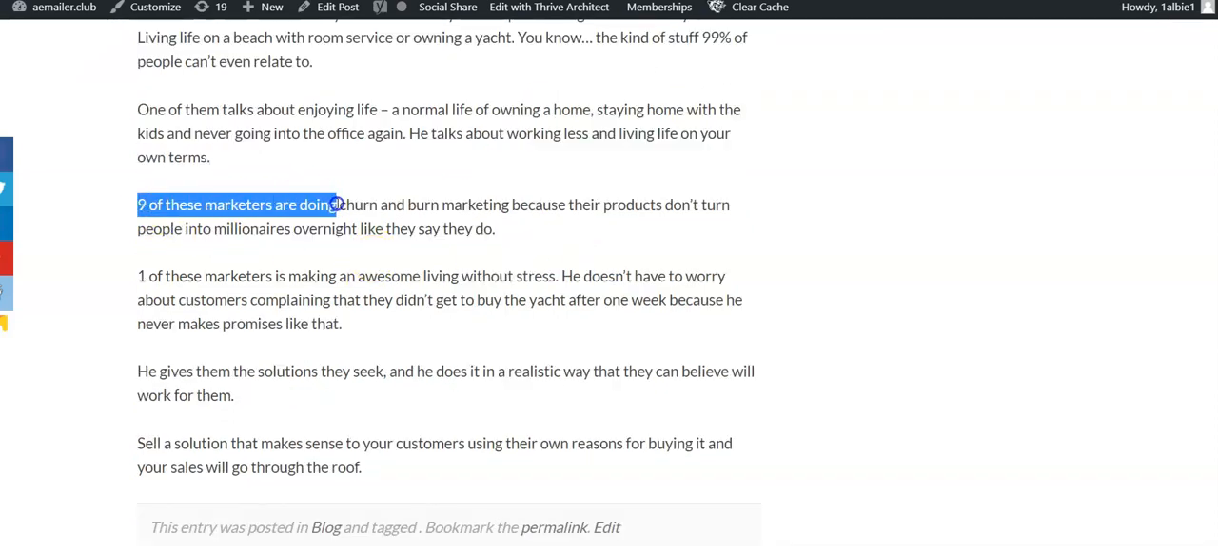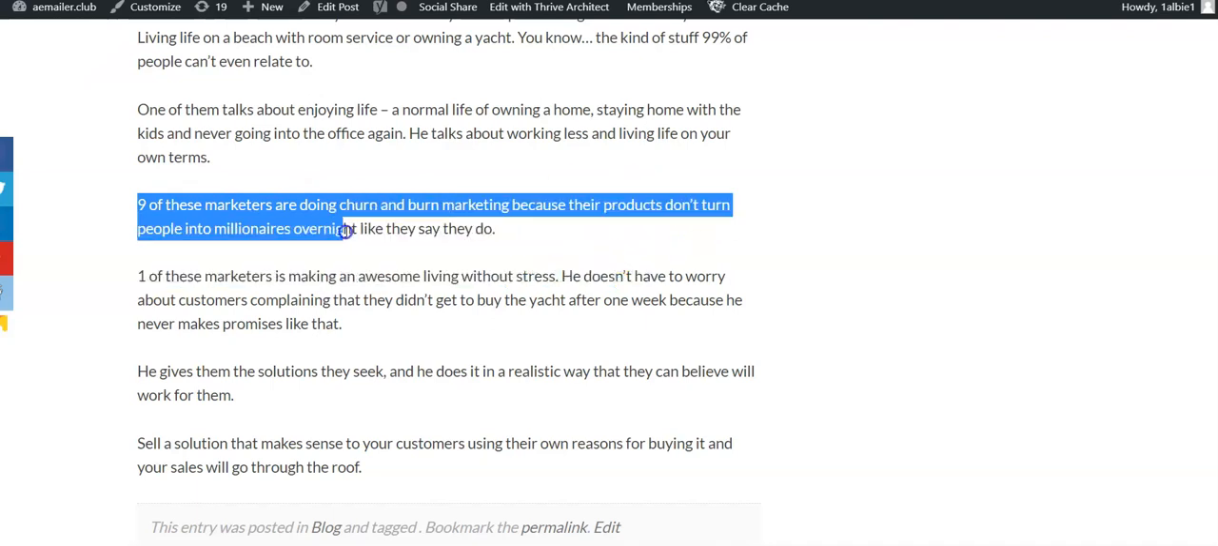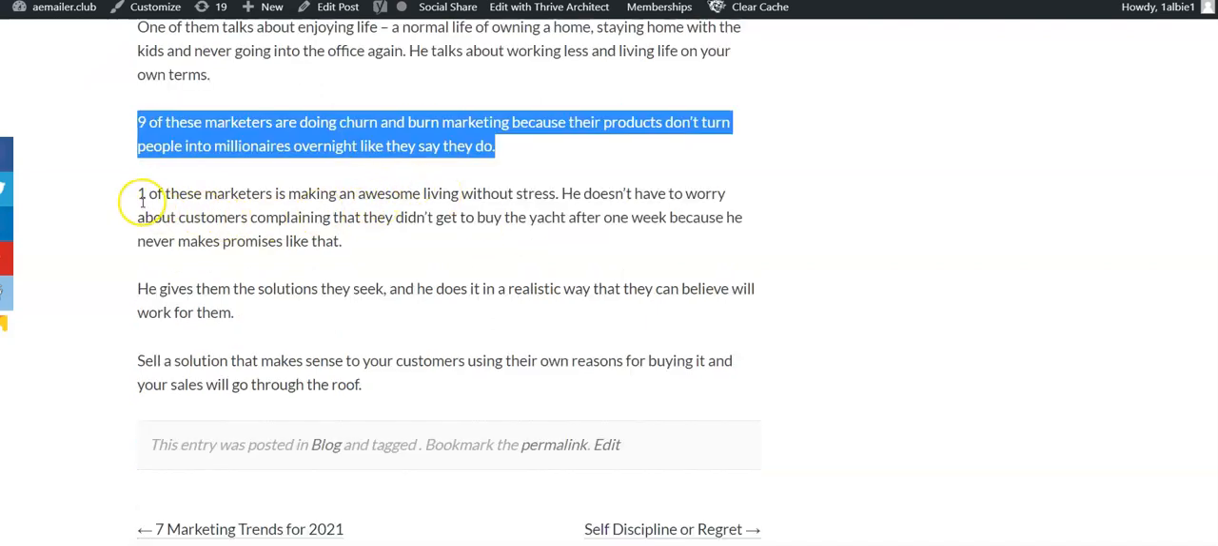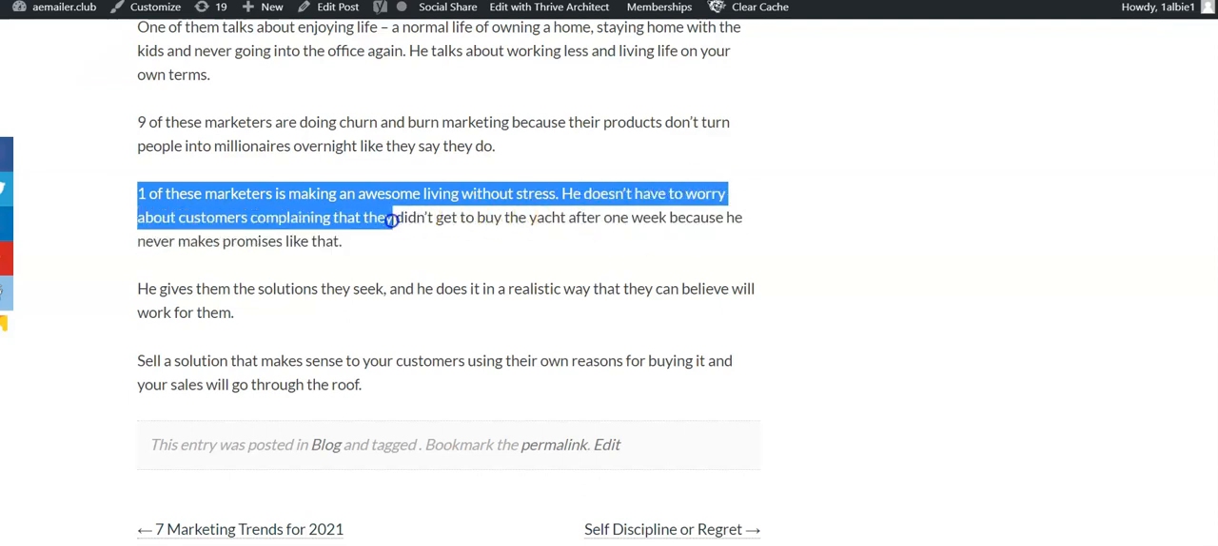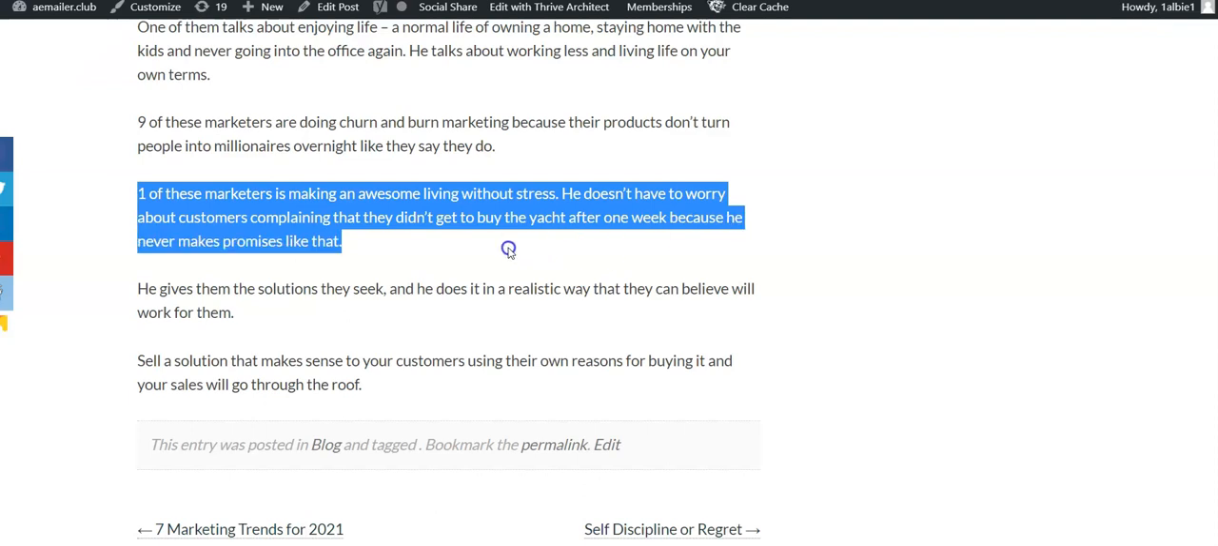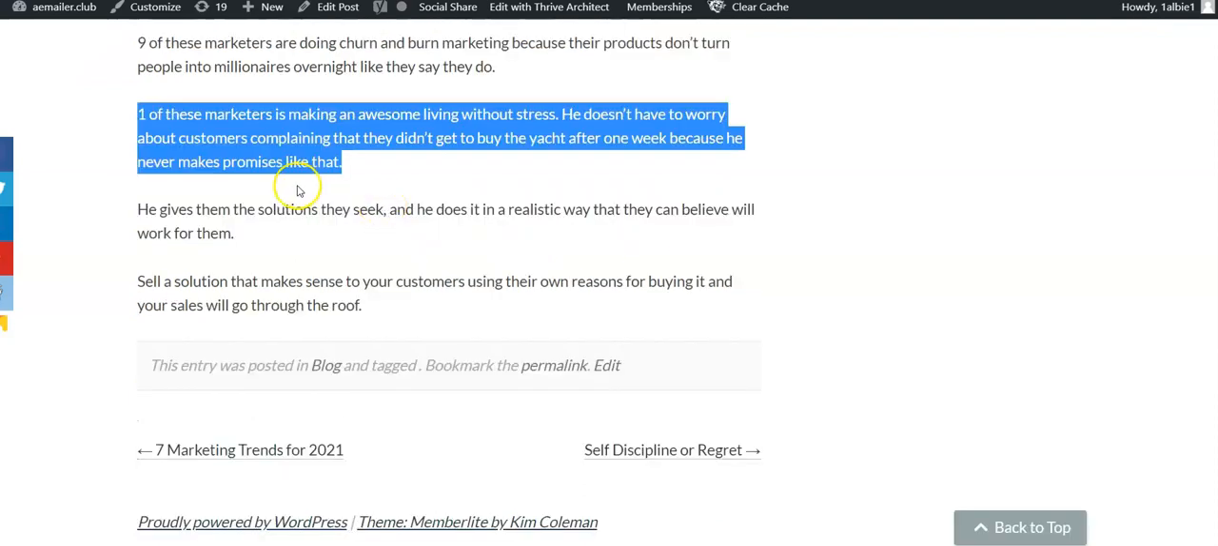He talks about working less and living life on your own terms. So 9 of these marketers are doing churn and burn marketing because their products don't turn people into millionaires overnight like they say they do. And this is really true stuff right here. One of these marketers is making an awesome living without stress. He doesn't have to worry about customers complaining that they didn't get to buy the yacht after 1 week, because he never makes promises like that. It's so true, huh? He gives them the solutions they seek, and he does it in a realistic way that they can believe will work for them.